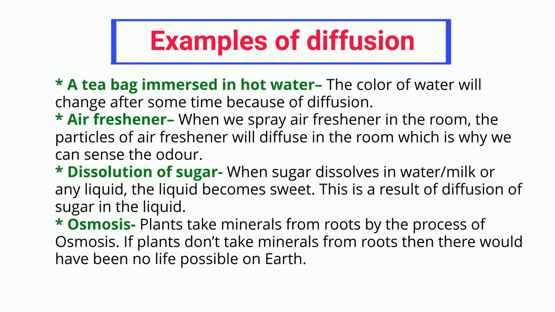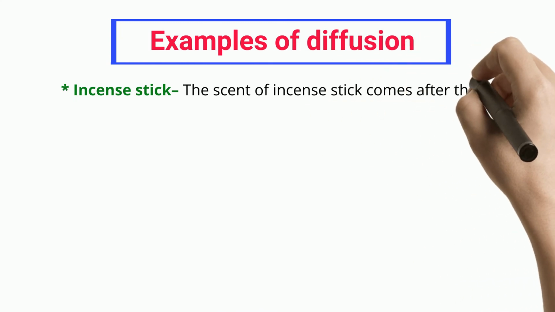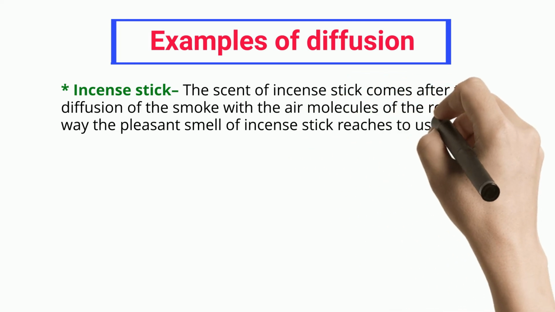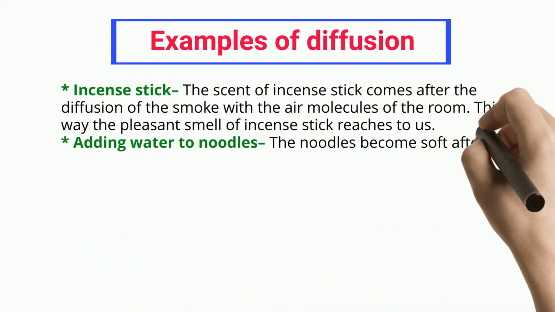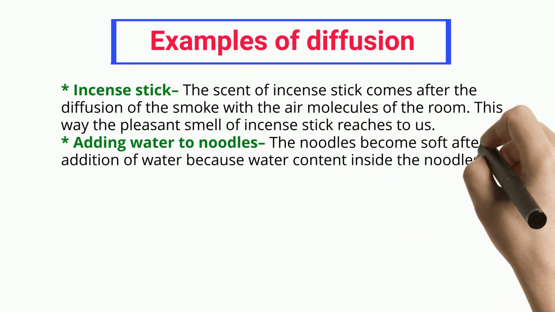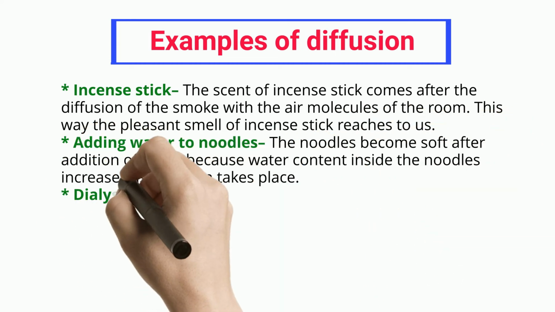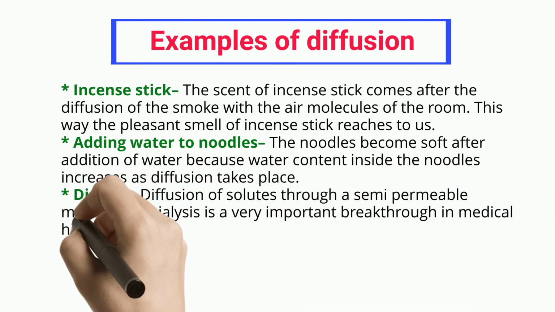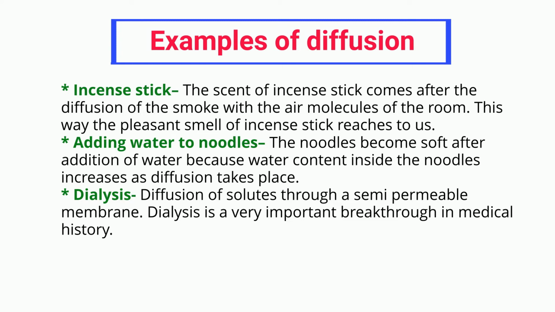Osmosis. Plants take minerals from roots by the process of osmosis. If plants didn't take minerals from roots, then there would have been no life possible on Earth. Incense stick? The scent of incense stick comes after the diffusion of the smoke with the air molecules of the room. This way the pleasant smell of incense stick reaches to us. Adding water to noodles? The noodles become soft after addition of water because water content inside the noodles increases as diffusion takes place. Dialysis: diffusion of solutes through a semi-permeable membrane. Dialysis is a very important breakthrough in medical history.